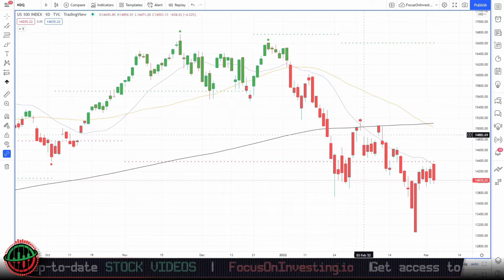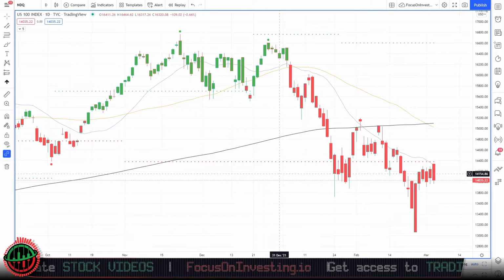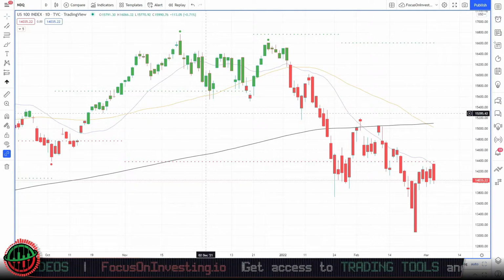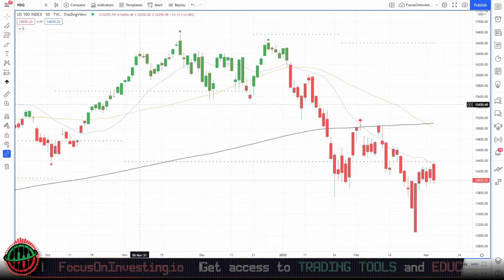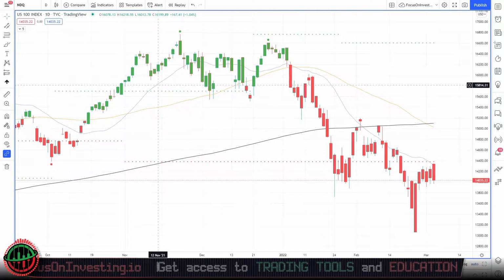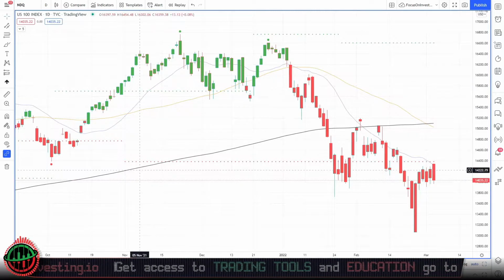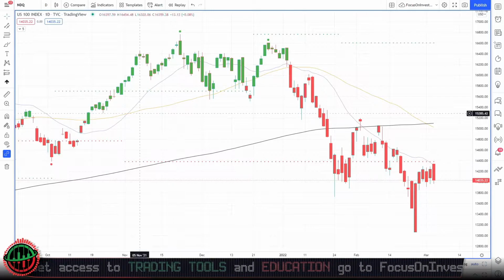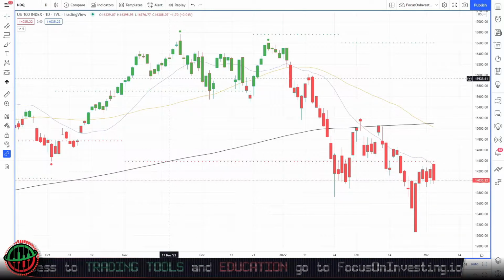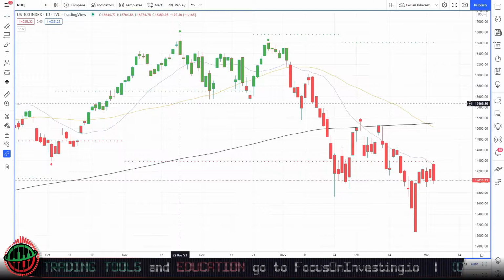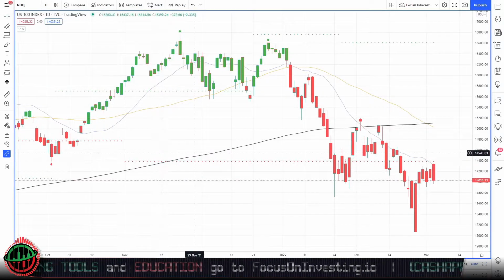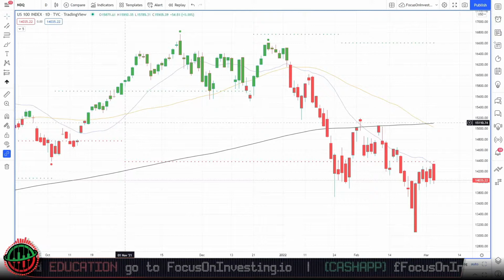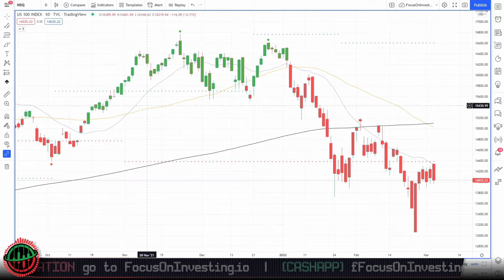And this brings us to today's analysis. In a bull market, we like to see that the moving averages are ordered from fastest to slowest. Or in other words, the moving average with the shortest time frame should be at the top and the moving average with the longest time frame should be at the bottom. So in a bull market, we should see the 20 simple moving average at the top, the 50 simple moving average in the middle, and the 200 simple moving average at the bottom. Whenever one moving average crosses over the other, it indicates a change in direction in the market.